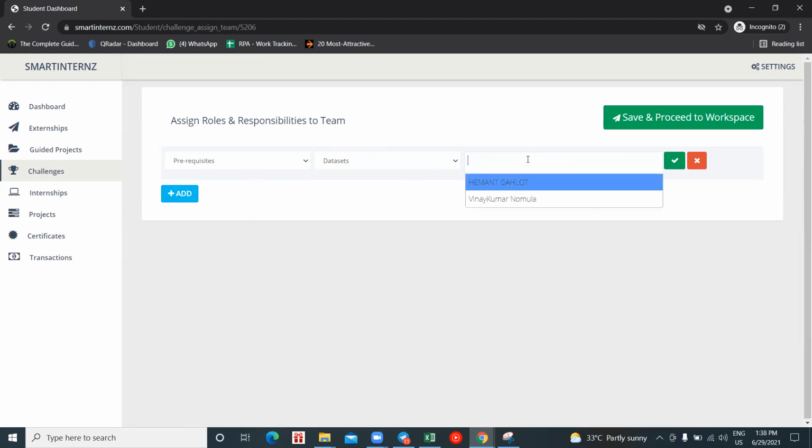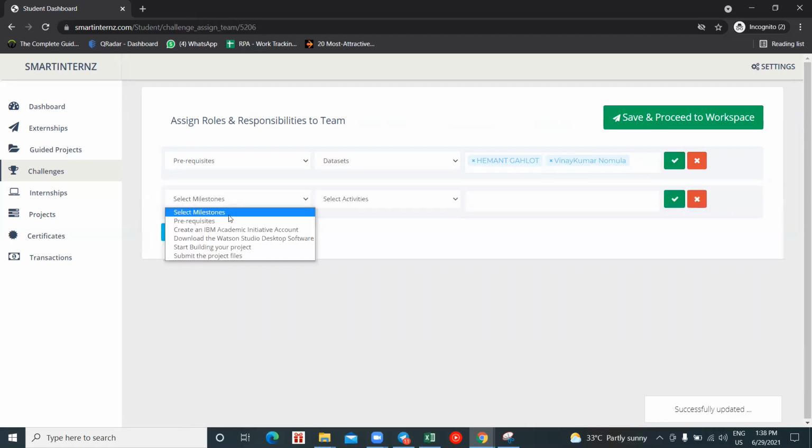So when you click on this white bar, you will be shown the team members here. So this I'm assigning to myself, and I'm clicking on the tick mark. Without clicking on the tick mark, our work will not be assigned. Just remember, you have to click on the tick mark. Okay. Let's say if you want to assign all the work to your entire team, then you can give both names and click on the tick mark. Okay, here you see my work has been uploaded.